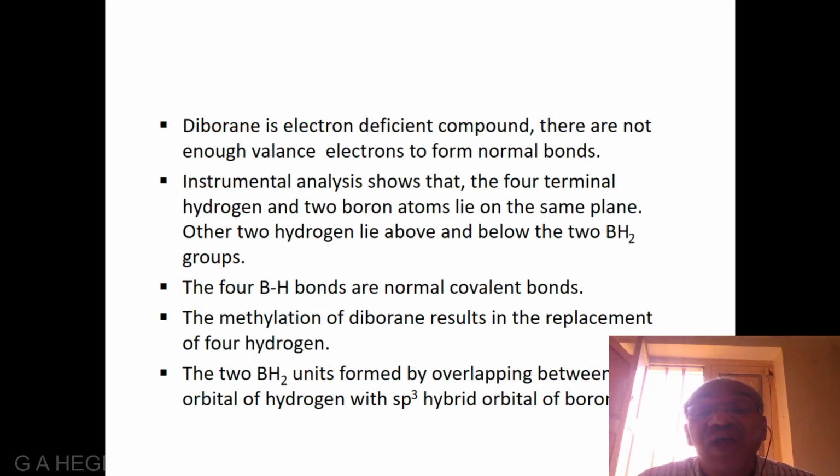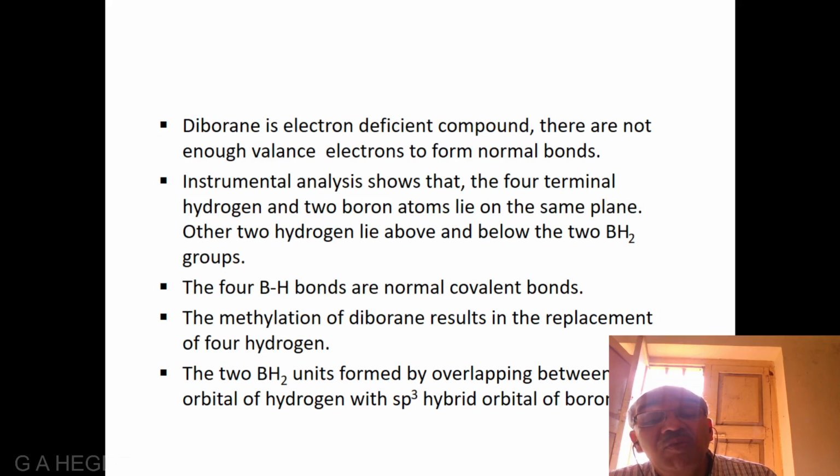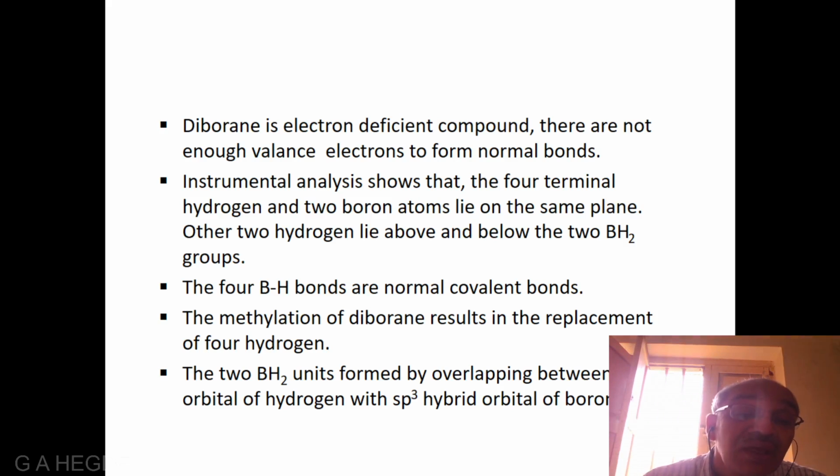Diborane is electron deficient compound. There are not enough valence electrons to form normal bonds. Instrumental analysis shows that the 4 terminal hydrogen and 2 boron atoms lie on the same plane. Other 2 hydrogen lie above and below the 2 BH2 groups. The 4 BH bonds are normal covalent bonds.